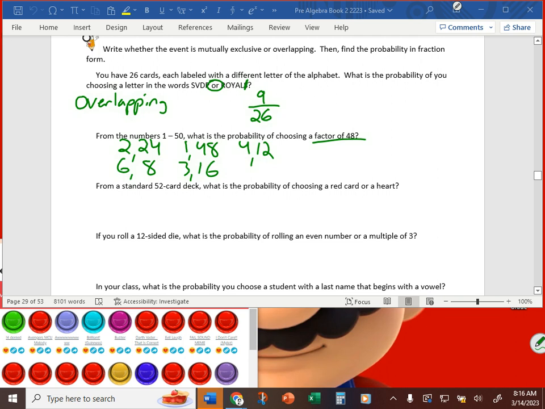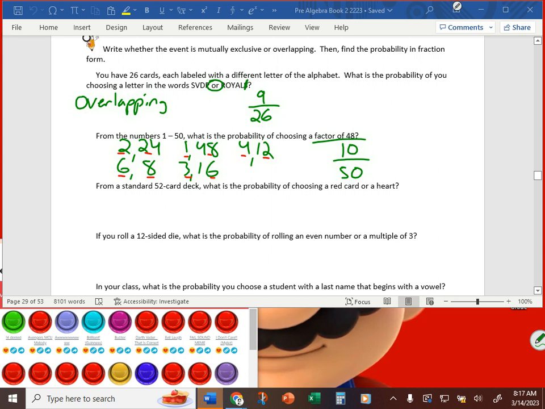Nothing repeats. How many successful outcomes do we have? Well, we can count up the factors. 1, 2, 3, 4, 5, 6, 7, 8, 9, 10. There are 10 successful outcomes out of a possible 50 numbers. So 10 out of 50 is our answer.